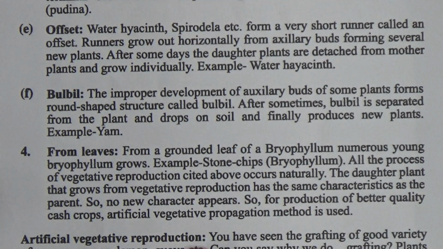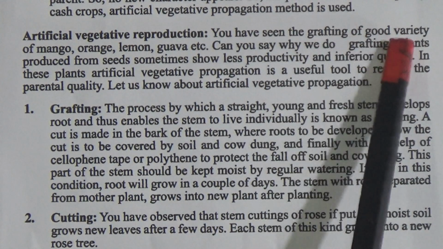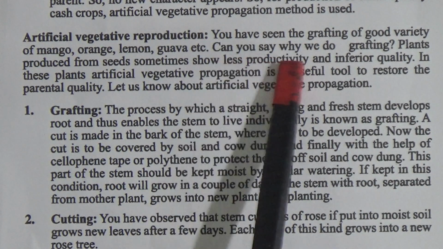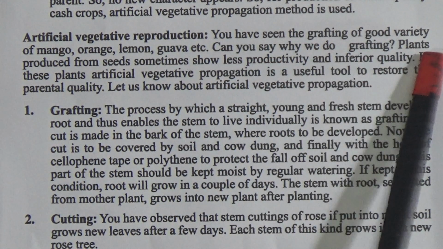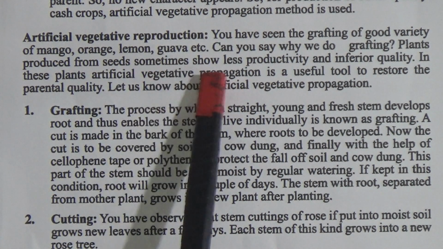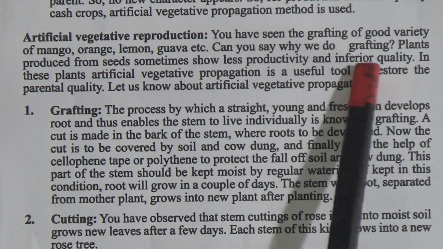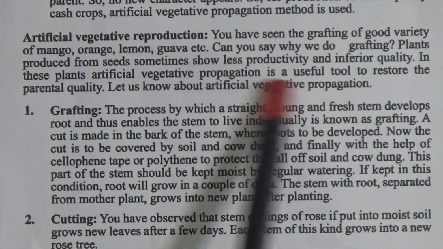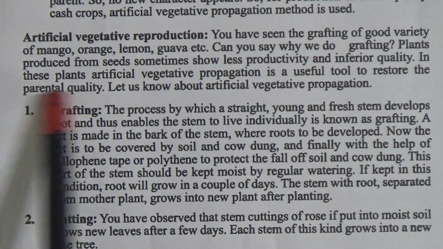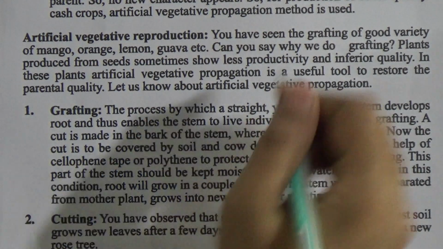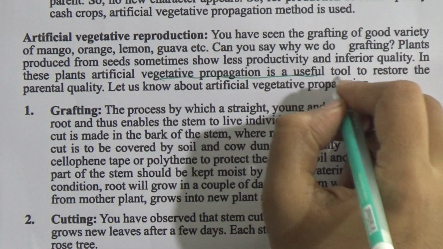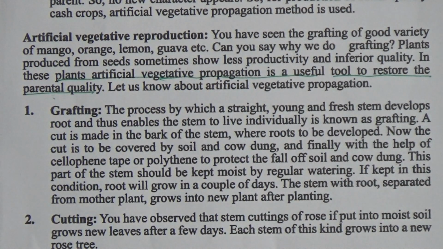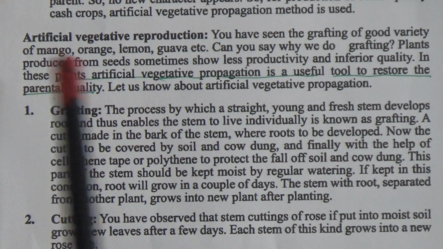Now come to the artificial vegetative reproduction. You have seen the grafting is used for good varieties of mango, orange, lemon, guava, etc. Can you say why we do grafting? Plants produced from seeds sometimes show less productivity and inferior quality. In these plants, artificial vegetative propagation is a useful tool to restore the parental quality, and this is the cause for artificial vegetative propagation.